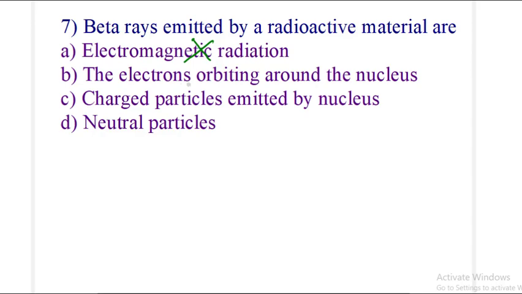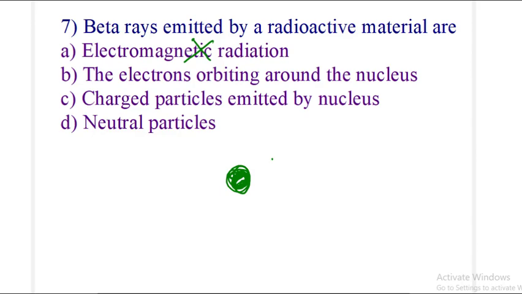Second option, electrons orbiting around the nucleus. First we go to the third option: charged particles emitted by the nucleus. Whenever the nucleus becomes unstable, it emits alpha, beta and gamma rays.